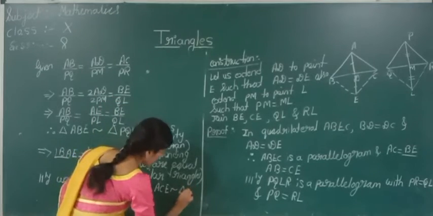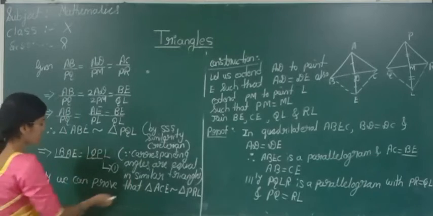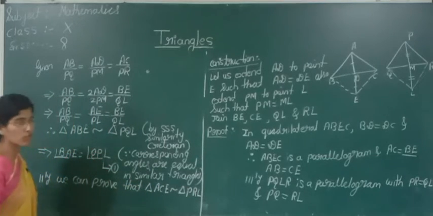Triangle PRL. If these two triangles are similar, definitely their corresponding angles are going to be equal.